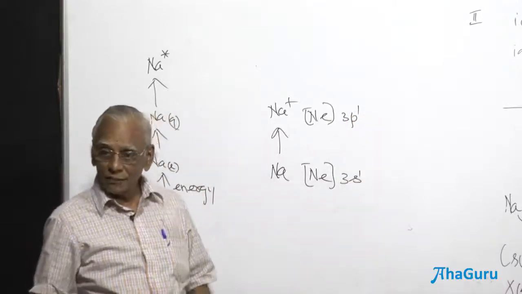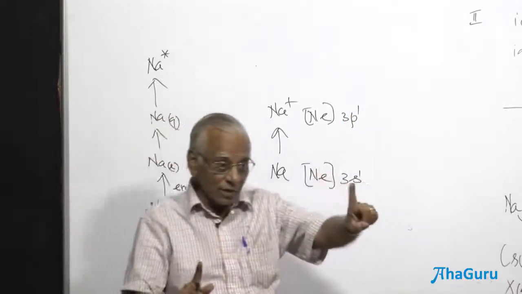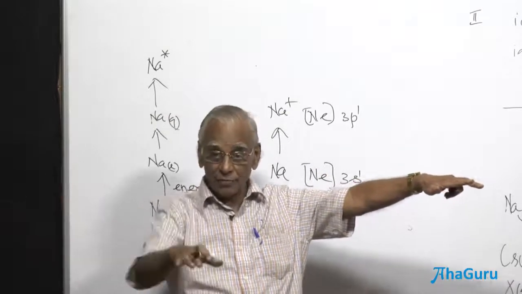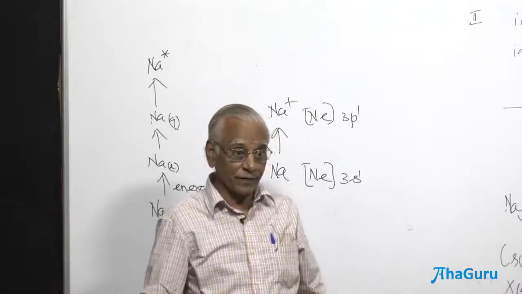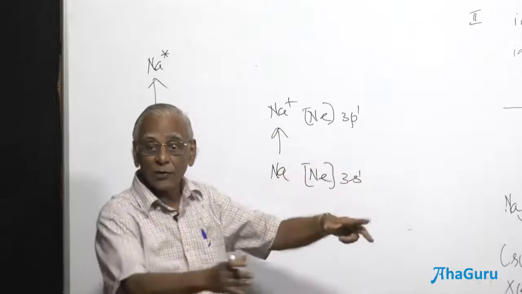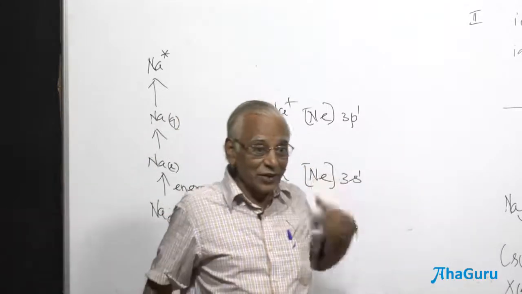Are you able to visualize? From the s orbital, it has gone to the p orbital. In the third level, what are the various orbitals? s orbital, p orbital, and d orbital. And where should it go? Px orbital or py orbital, or pz? Any one of them, they are degenerate orbitals. We know that answer here.